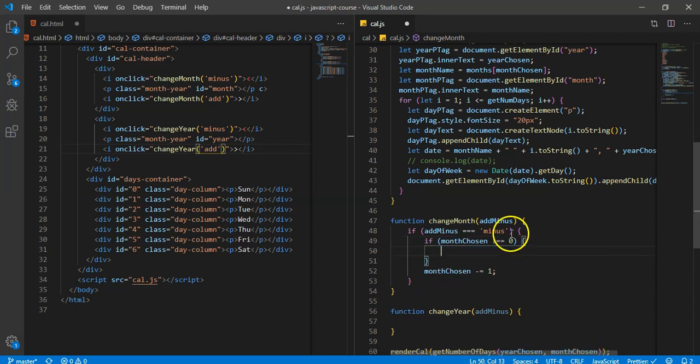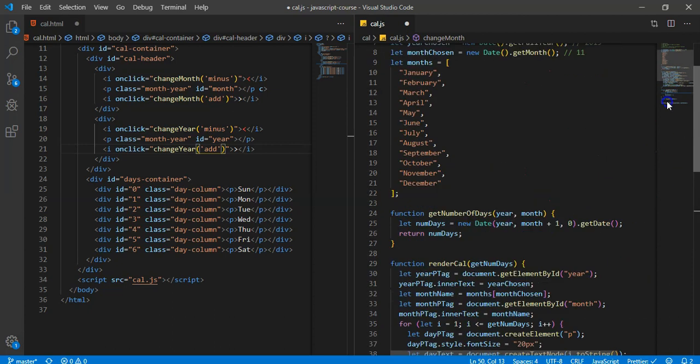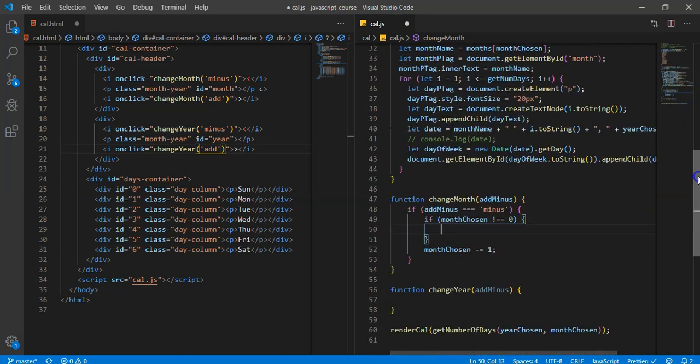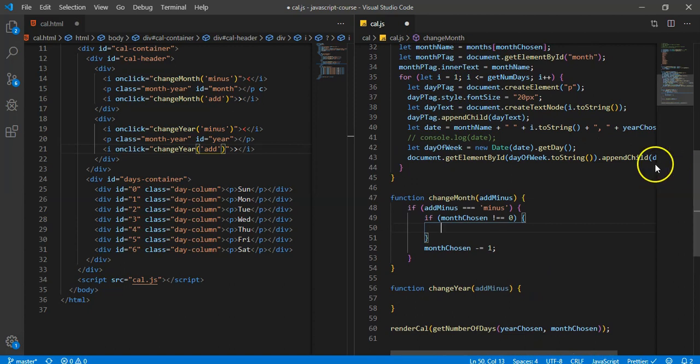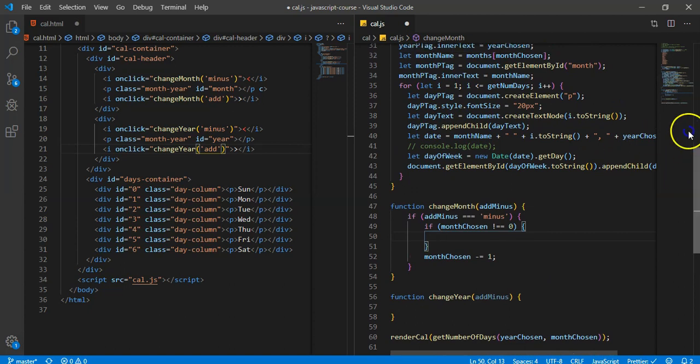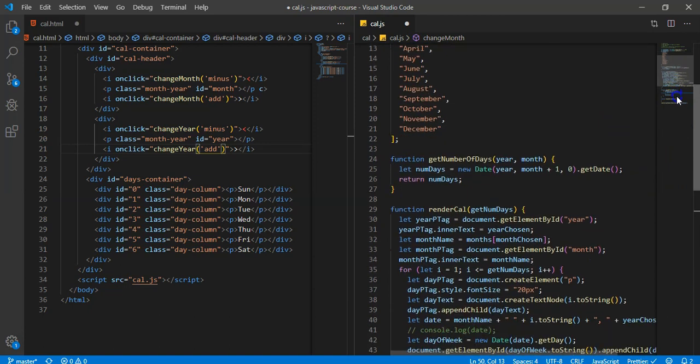Or yeah, so if it was 0 and then we subtracted 1 and we got -1, well, that would definitely be an error, because month chosen, remember, is going to return one of these, and -1 would not be what we're looking for there. Okay. Actually, I'm not going to go down that path.